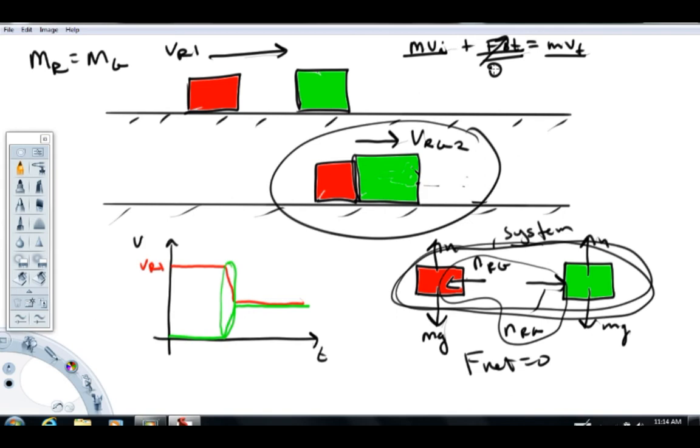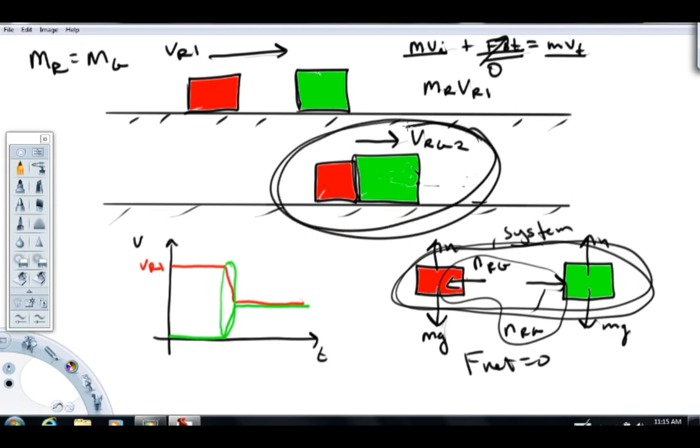I'm almost out of room here. I guess I'll write it right here. The initial momentum of the system is equal to the red mass times the velocity I called VR1. That's mass times velocity. That's the total momentum in this picture. There's only one term because only one thing is moving. That has to equal the total momentum after the impact.